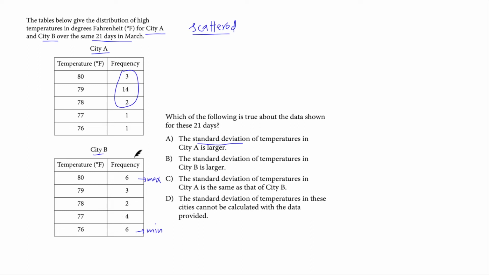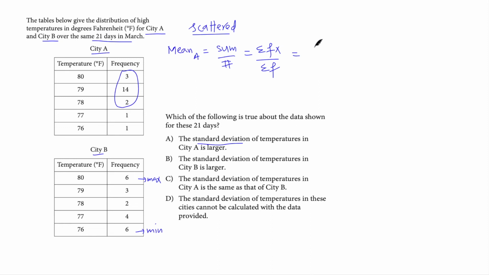Now, in case you are unable to find out from this data, you can calculate the mean as well. It's completely fine. So let's calculate the mean. For A it is basically sum over total number. I have done the calculation for you. If you multiply these, you will get summation fx over summation f.